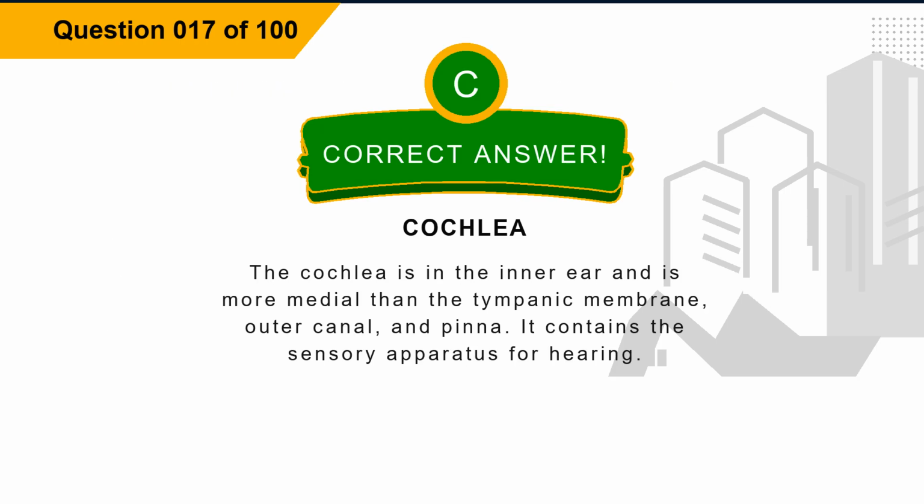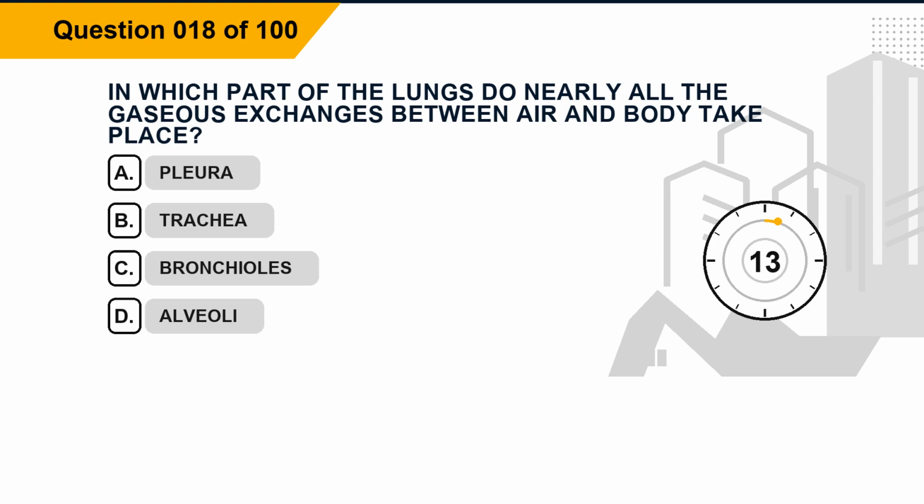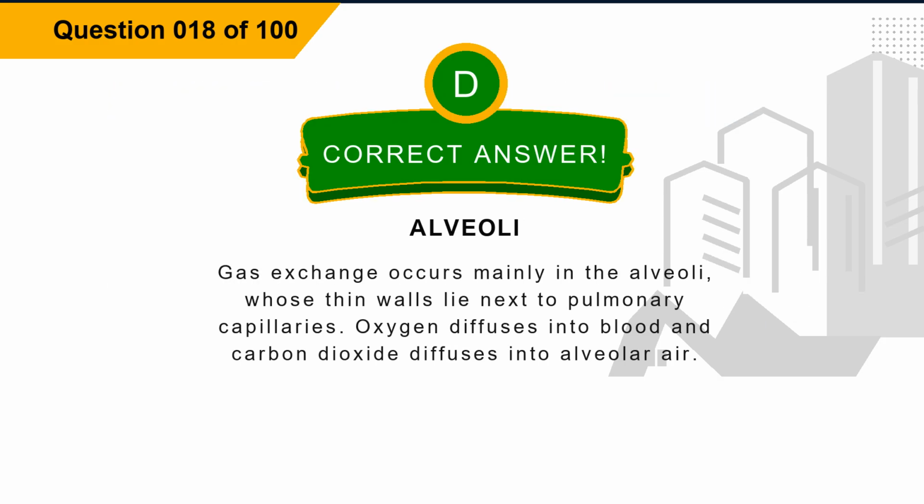Explanation: the cochlea is in the inner ear and is more medial than the tympanic membrane, outer canal, and pinna. It contains the sensory apparatus for hearing. Question 18. In which part of the lungs do nearly all the gaseous exchanges between air and body take place? Option A, pleura. Option B, trachea. Option C, bronchioles. Option D, alveoli. The correct answer is option D, alveoli.